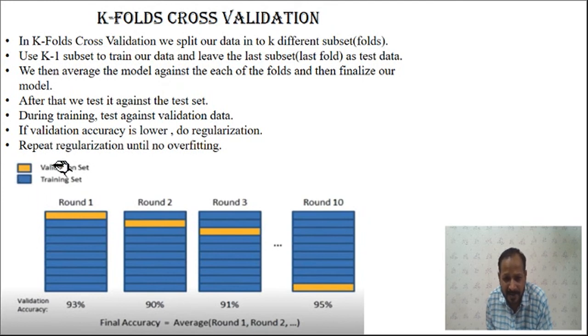You have to repeat this regularization until there is no overfitting. Rather than increasing the number of parameters, we are scaling the parameters. The parameters we have used are scaled up or scaled down by a certain value. We multiply these parameters by some numerical factors, and because of that our accuracy may increase.